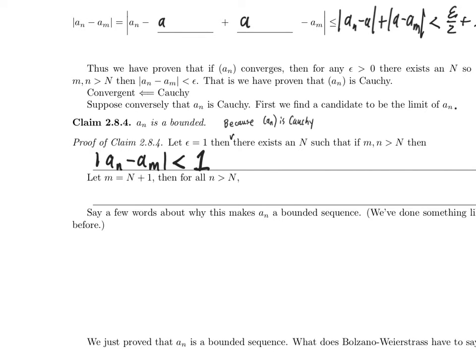So that means that as long as little m and little n are past this threshold value of big N, I have good control over how different they could possibly be. So here's what I'll do. I'll fix m to be a particular thing that's bigger than big N.